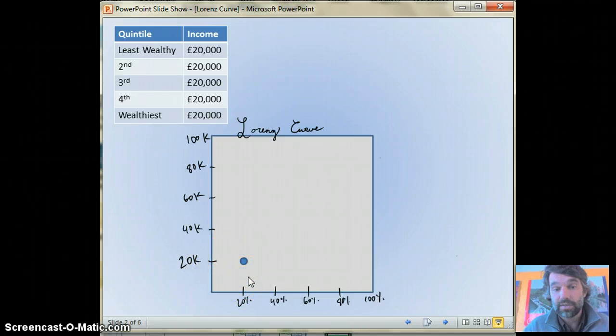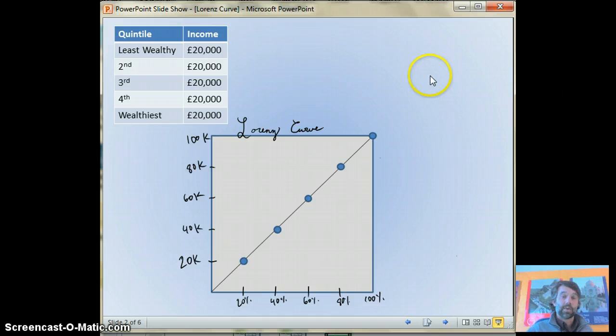The next lowest also makes 20,000, so we add them, and that's a big mistake people make. Notice this point is up here. It's not at 20,000 because now we're looking at the lowest 20% added to the next lowest 20%. So we end up with 40% controlling 40,000. So again, 20 and 20 is 40, controlling 20,000 and 20,000, 40,000. In that same way, we go to 60, 80, and 100, and then we draw a line that connects them all. Now we call this line the line of perfect equality.